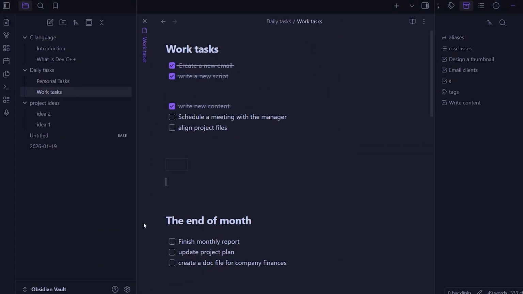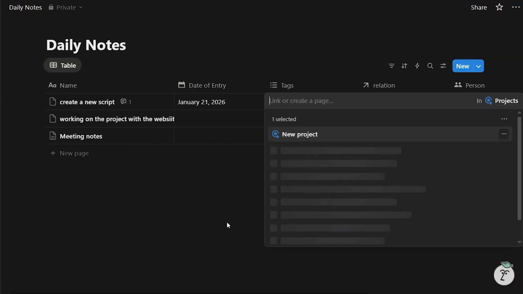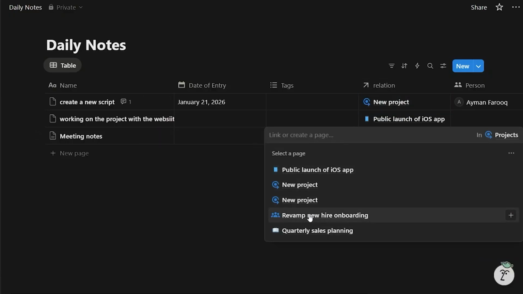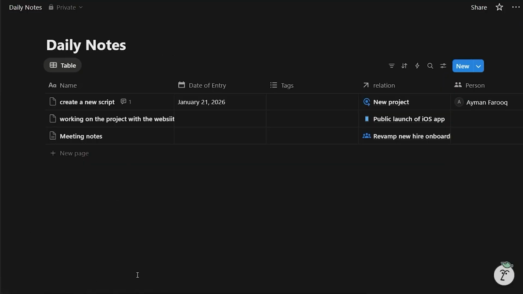In Obsidian, everything is just a note, flat and flexible. You can edit them whenever you want, you can delete them, or you can create subfolders and subnodes. But it's mostly pretty simple. In Notion, everything is a database record or page. You need properties, relations, and filters to connect things. Like I said earlier, you need to create relations. You can add a relation property. Like right here, you can simply just connect any of your folder, your page, different tables, and just like that, you can see. This detail is useful for teams in tracking, but for someone used to simplicity, it feels like extra work. Here's how to make it easier.